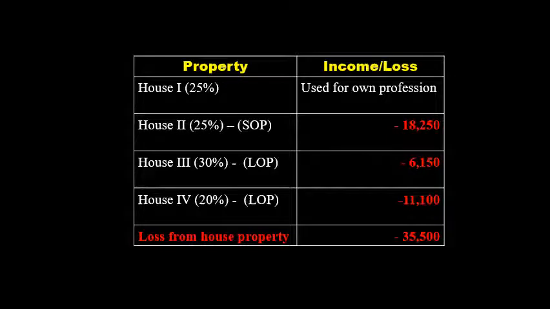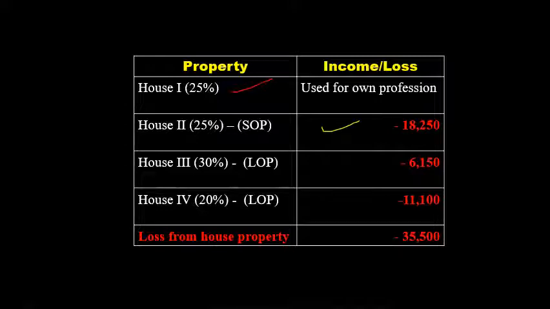So this is the grand total of all four houses. The first house is used by the first part, 25%, used by SSC for own profession, so it does not come under income from house property. The second part is a self-occupied property, where SSC gets rupees 18,250 as a loss.